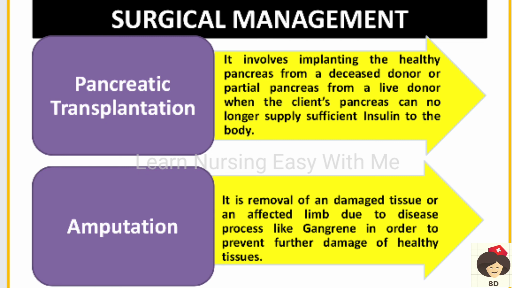And in case the patient has an infected wound or any diabetes complications where the wound is infected, then the patient can go for amputation. Amputation is removal of the affected limb. Otherwise, if the infection keeps on growing more and more, it can also spread to other areas. So to prevent the spreading to other areas, we can amputate the part. Okay, so these are the surgical management.